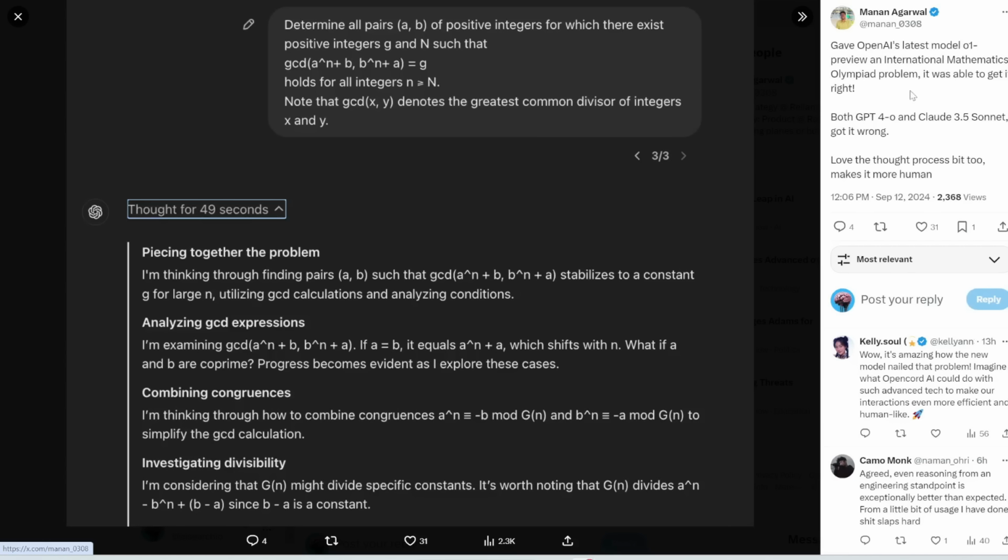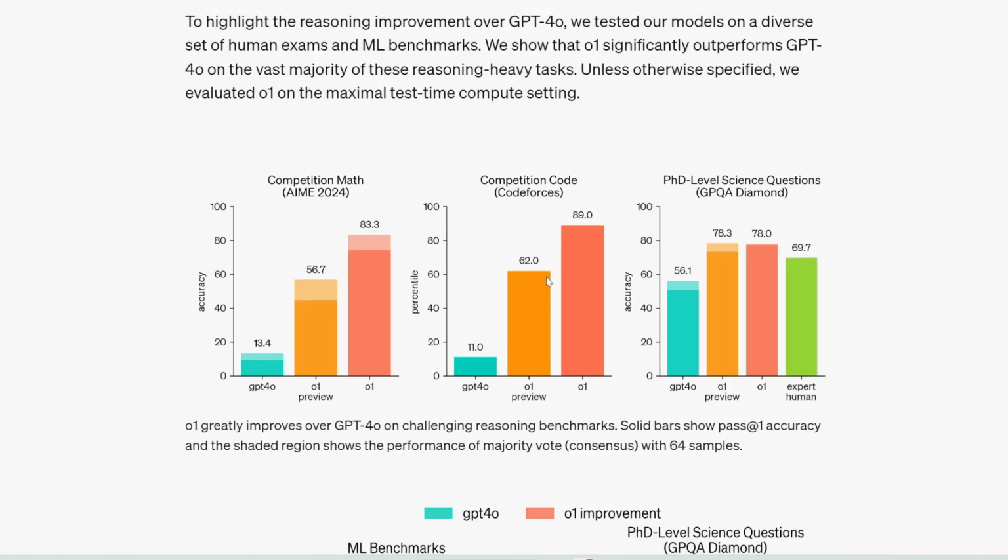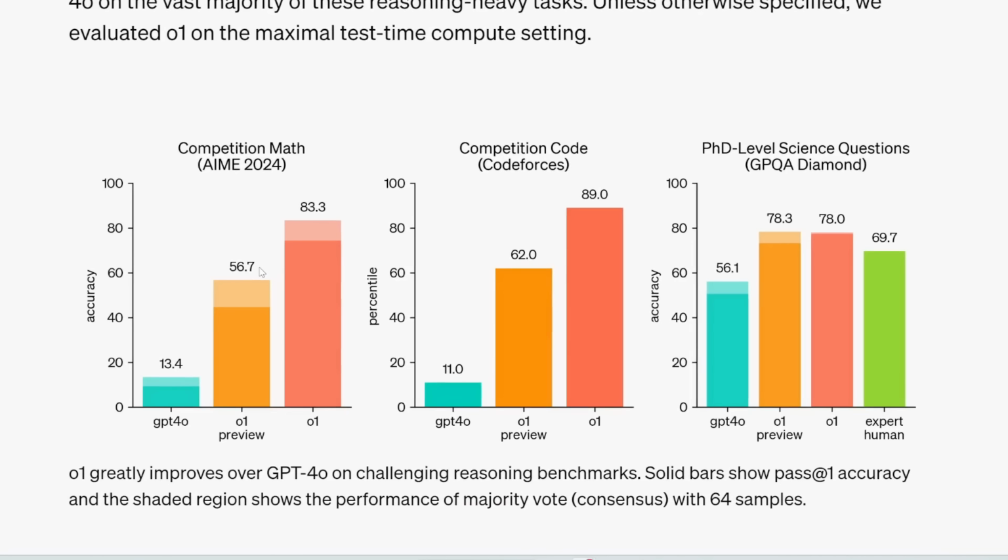Here's another post. So this user gave O1 an International Math Olympiad problem. These are some of the hardest math problems in the world, and it was able to get it right. Both GPT-4o and Claude 3.5 Sonnet got it wrong. So here's the prompt, here's the question. I'm too dumb to understand what this even means. But again, this just reinforces these benchmarks, which show that O1 crushes GPT-4o in competitive math, competitive code, and PhD level questions.